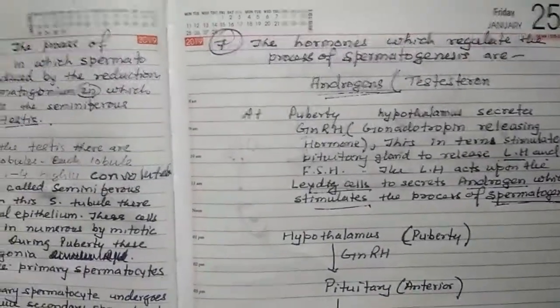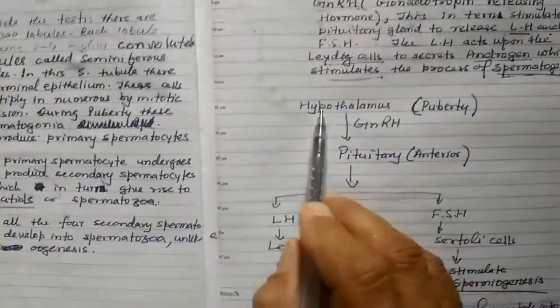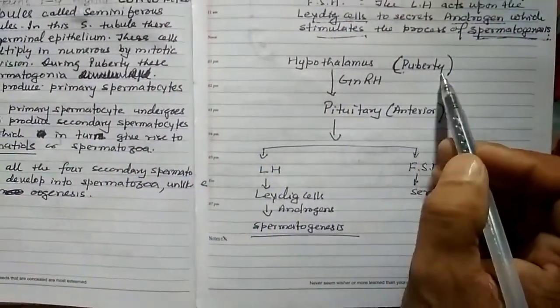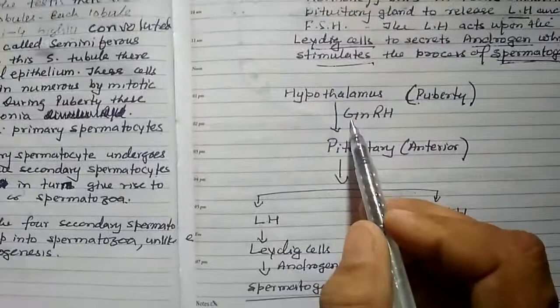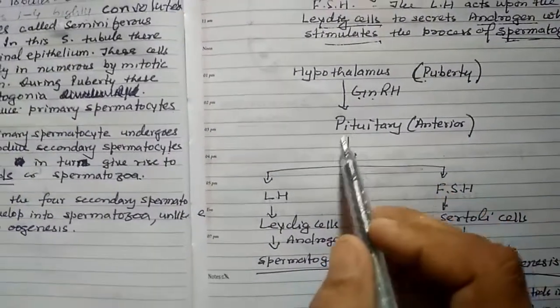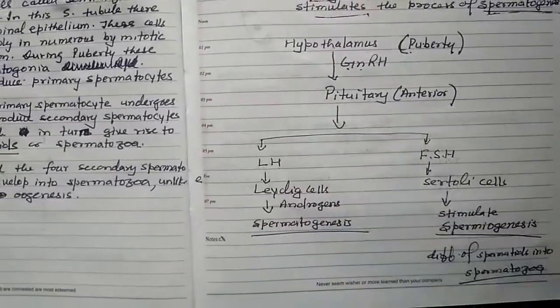Okay. So in short form, you can write that the hypothalamus, that is a part of your brain, during the age of puberty releases gonadotropin releasing hormone, which induces the anterior pituitary to secrete luteinizing and follicle stimulating hormone.